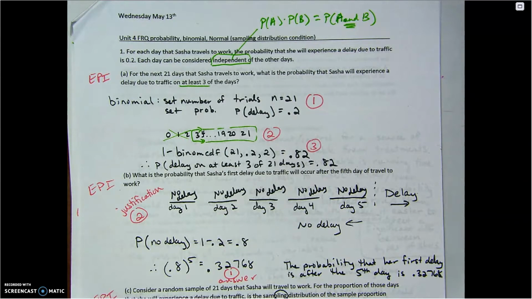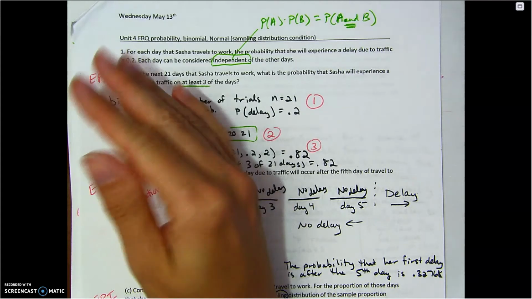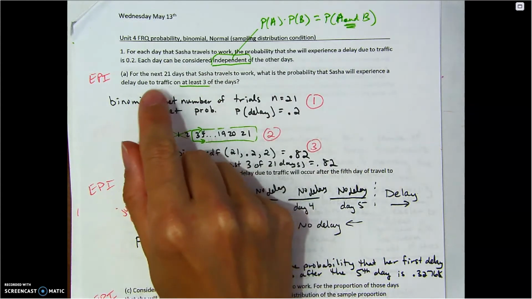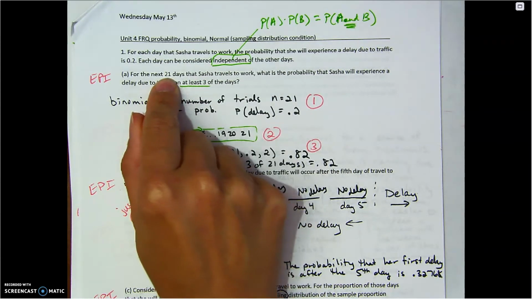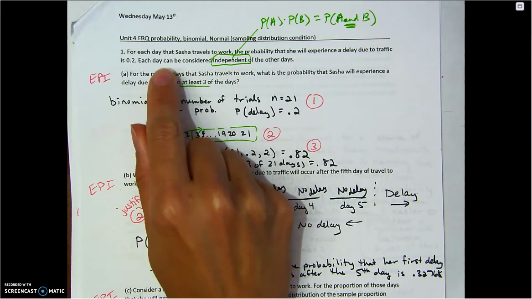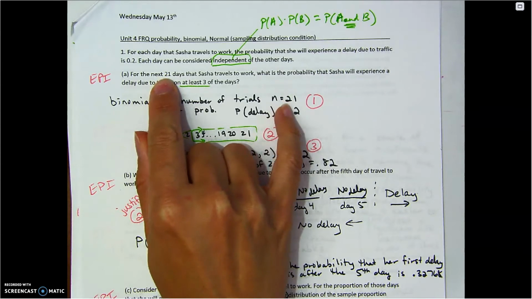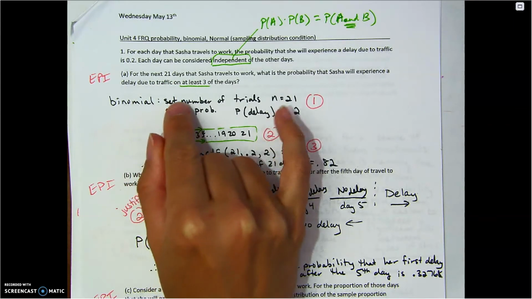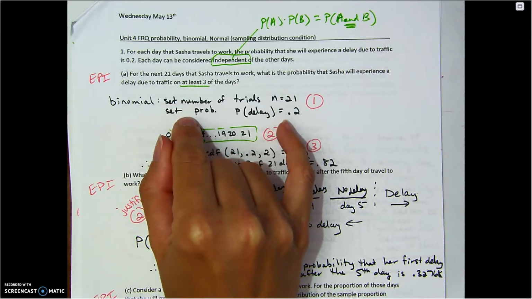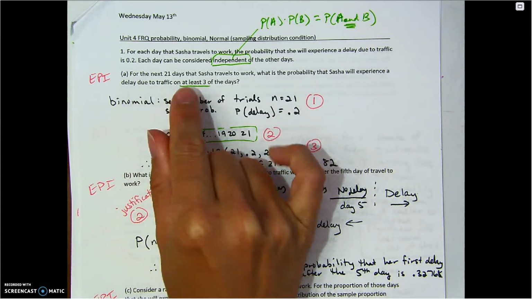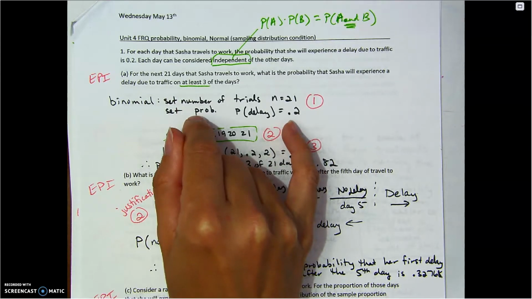For the next 21 days, Sasha travels to work. What is the probability that Sasha will experience a delay due to traffic on at least 3 of the days? So see what part A does? Part A adds this layer where we're setting a trial. We're going to do this for 21 days. Since we have an n, the number of trials, it's now binomial. The probability 0.2 stays consistent. It's independent each day. So that's the probability of delay.